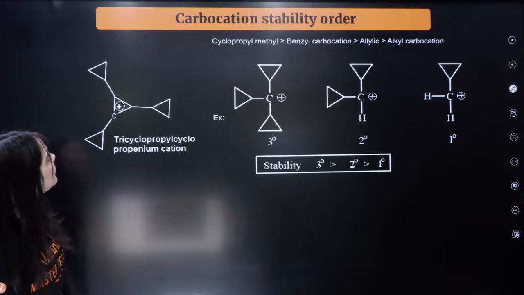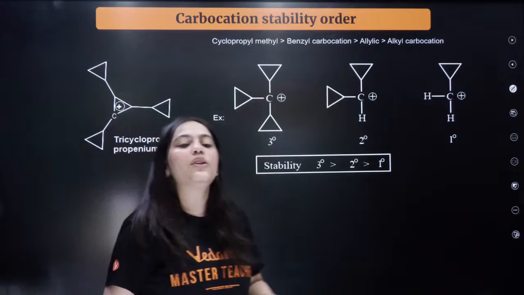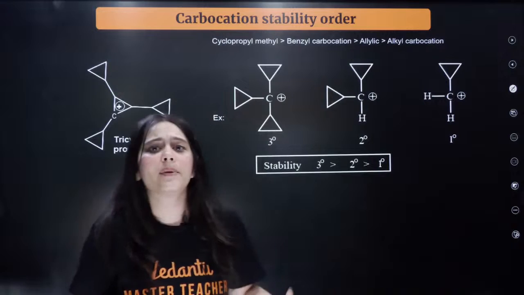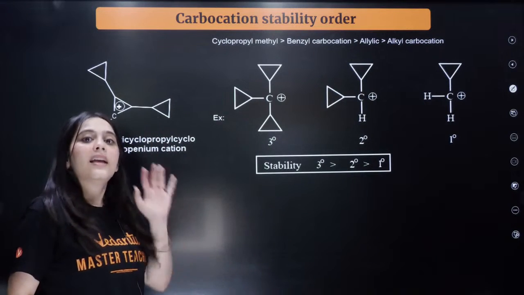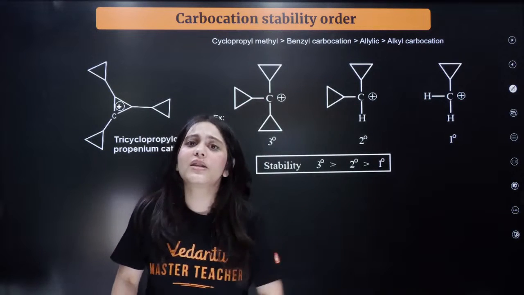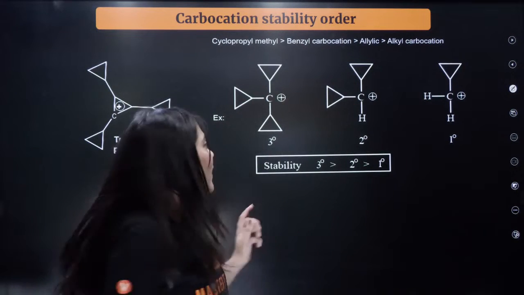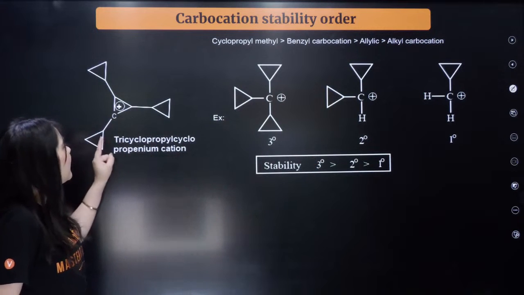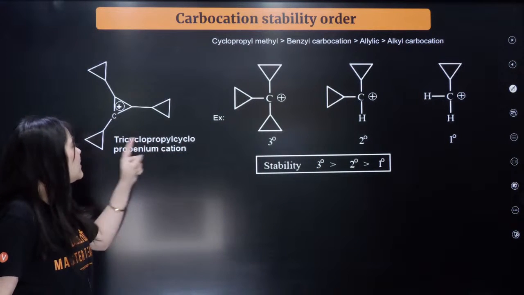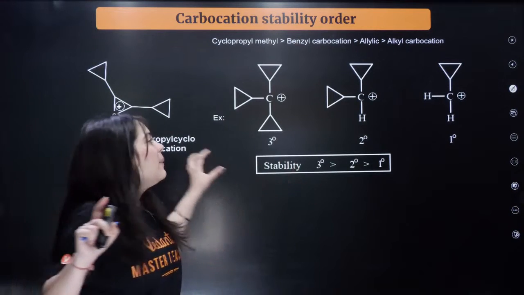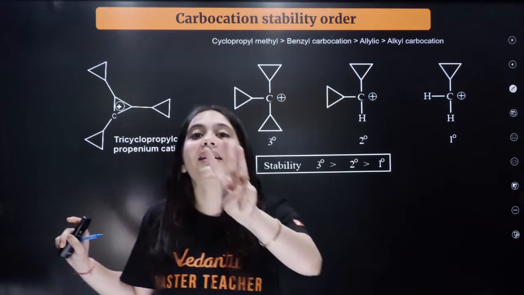Okay. Next is over here. Now I'm going to teach you some properties of these carbocations. Once again, bacha, such questions are becoming very popular now. Can you see this structure on your screen? This is called the tricyclopropyl cyclopropenium cation. Just remember the structure in your head, because this question has been asked like 3 times in your JEE.